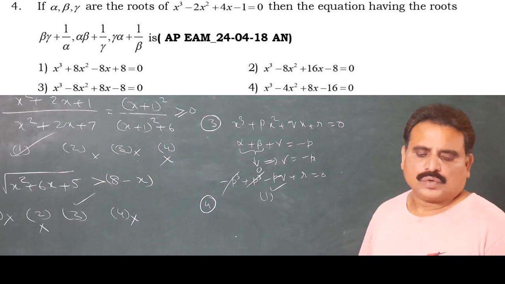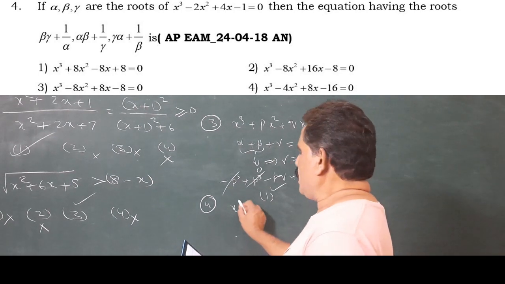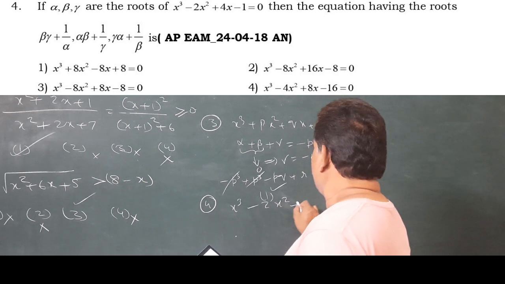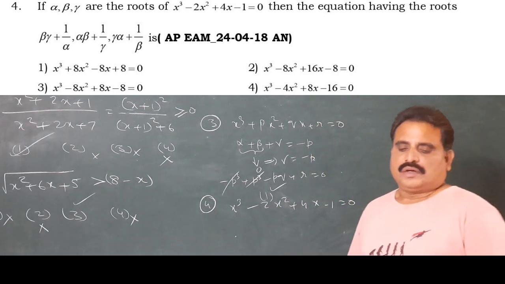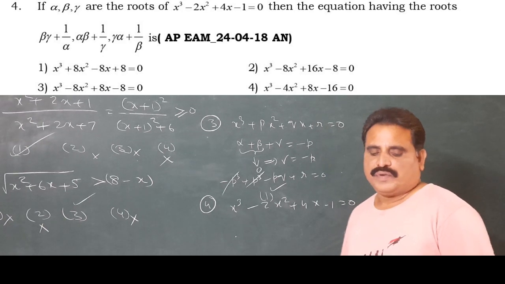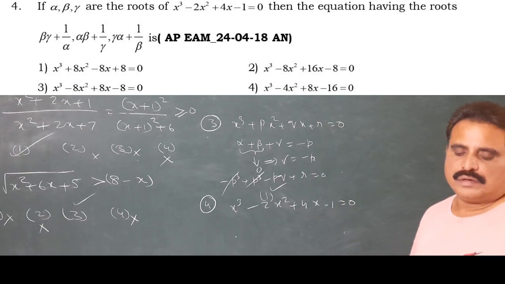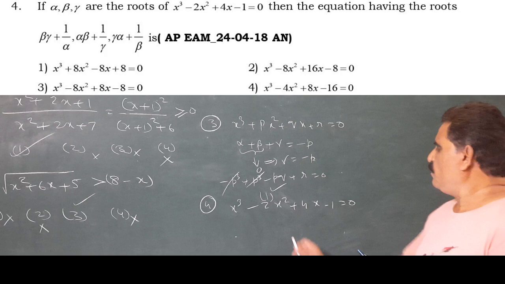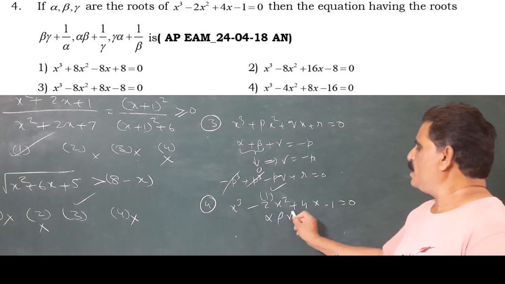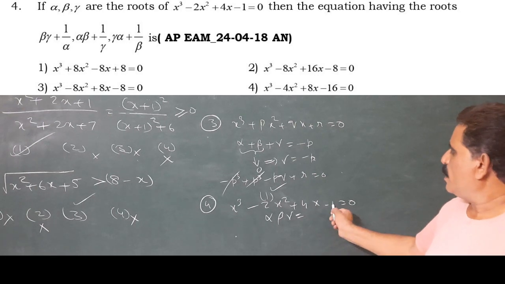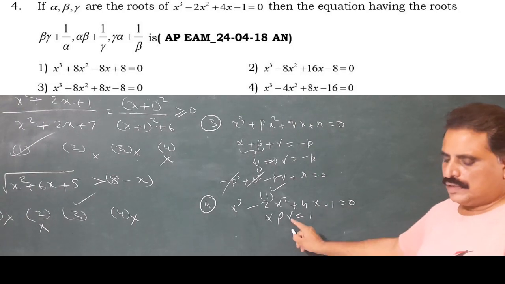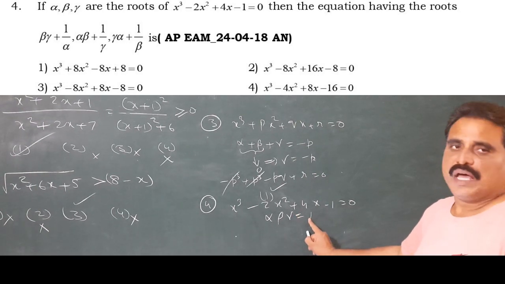Alpha, beta, gamma are the roots of x cube minus 2x square plus 4x minus 1 equal to 0. Now we need the equation having roots beta gamma plus 1 by alpha and so on. The product of the roots alpha beta gamma is 1, so beta gamma equals 1 by alpha.